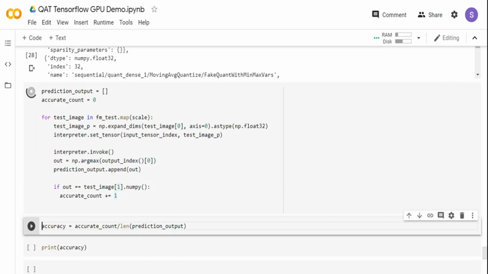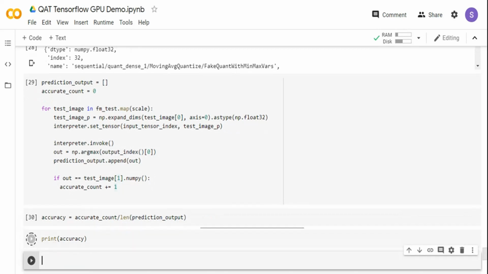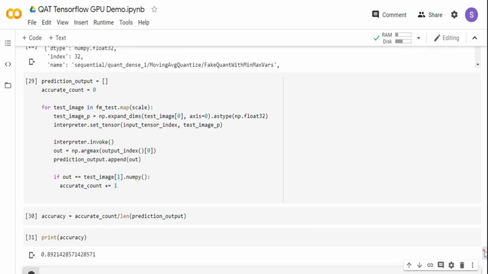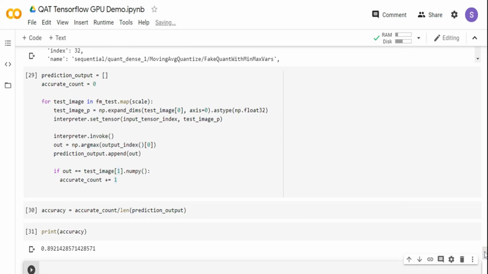And once this runs, I am taking the accurate count and dividing it by the length of the total, right? So basically, how many are accurate out of how many images. That's what I am trying to do over here, and then I'm finally printing the accuracy. And you can see over here, after the model is converted as well, the accuracy is almost 89%. In some cases, you may have a slight drop of accuracy after quantization, but it will not be that your model is 89% accurate and the quantized model is going to be 80% or something like that. It will be close to 89%, and that's what we are seeing as well. There was no major drop in accuracy.